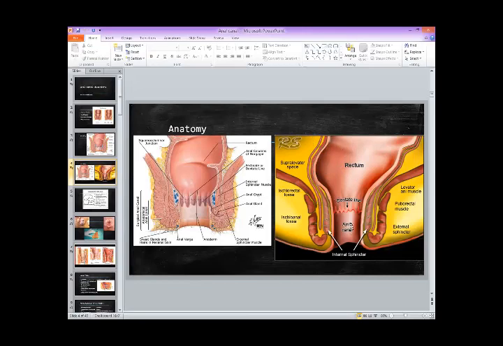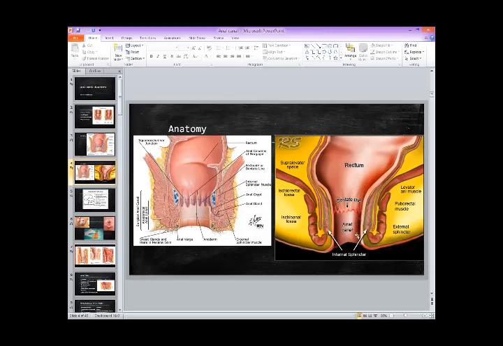And it is actually encircled all around by sphincters. The sphincters are of two types, external sphincter and the internal sphincter. The external sphincter and the internal sphincter work to control the passage of feces and flatus or air at a suitable time. And this external sphincter is controlled by us. It is a voluntary muscle, while the internal sphincter is an autonomic supply or involuntary muscle. It is not controlled by us. So these two are the sphincters.